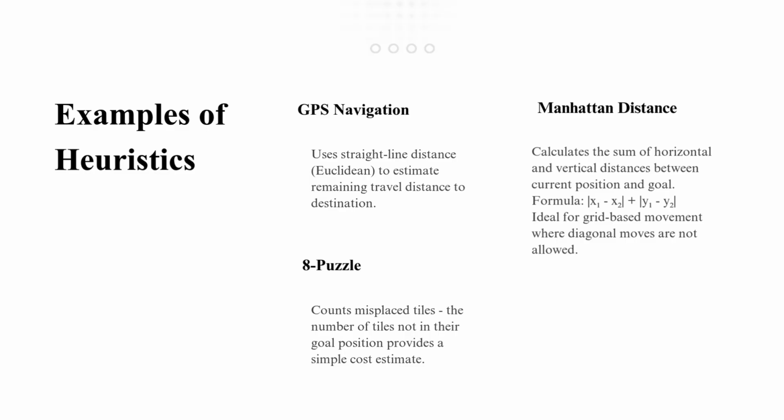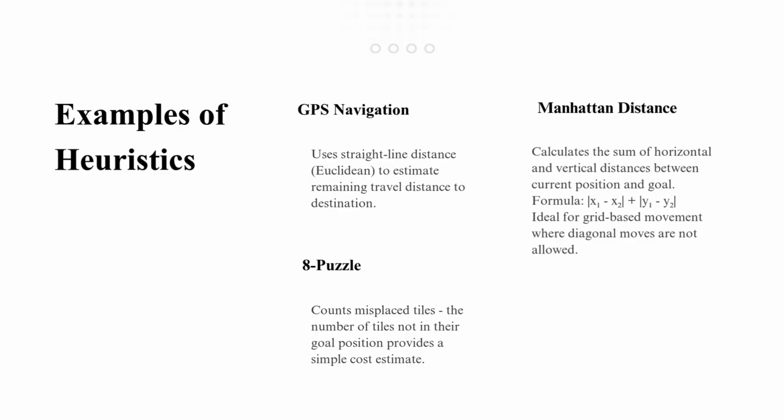Another important example is the Manhattan distance heuristic. This heuristic is commonly used in grid-based environments where movement is allowed only horizontally and vertically. The Manhattan distance is calculated as the absolute difference between the x-coordinates plus the absolute difference between the y-coordinates. It measures the total horizontal and vertical distance between 2 points. This heuristic is widely used in robotics, pathfinding, and puzzle-solving problems.